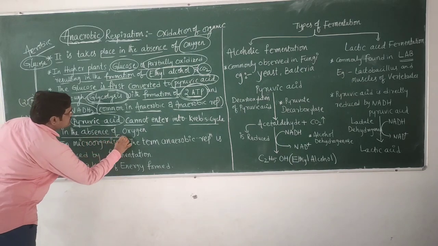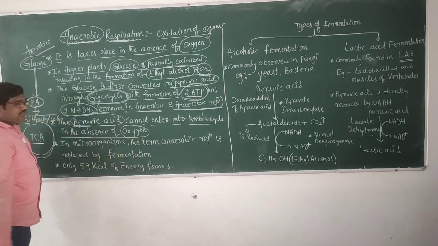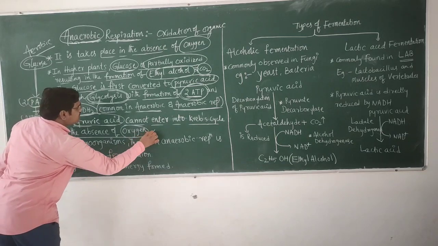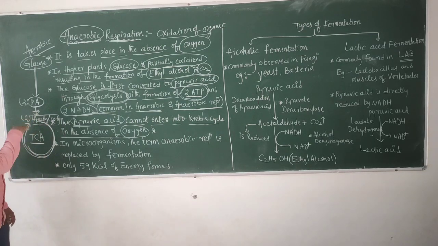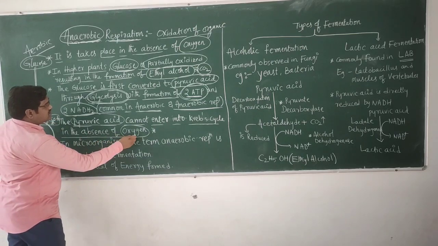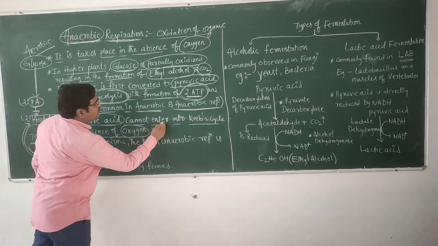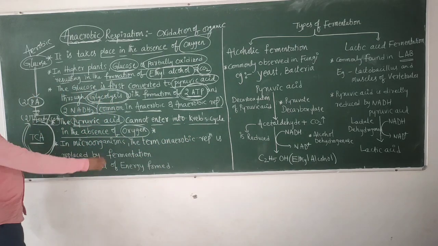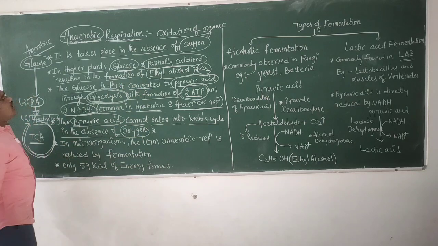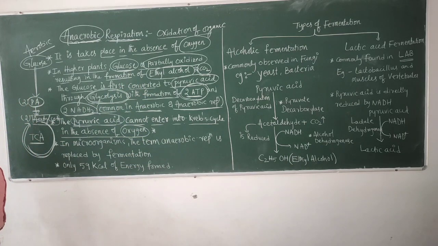In the absence of oxygen, the pyruvic acid cannot enter the Krebs cycle, and forms ethyl alcohol and carbon dioxide.